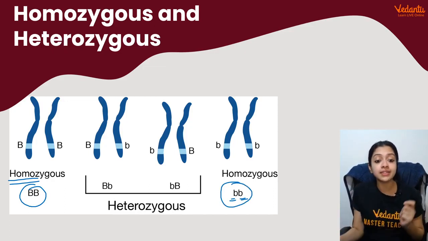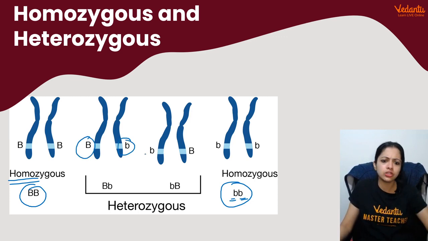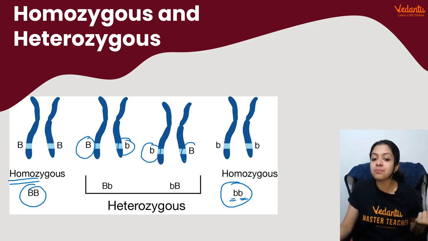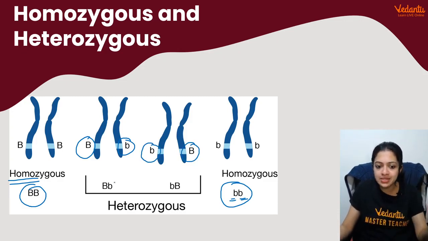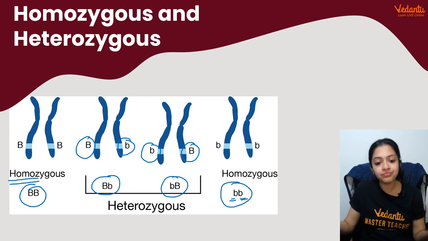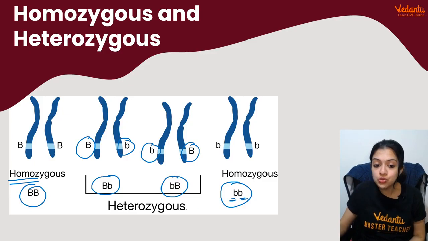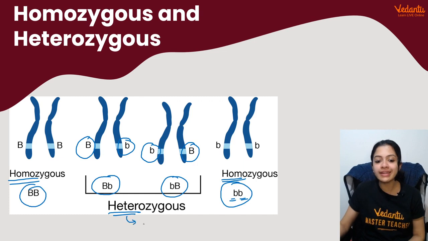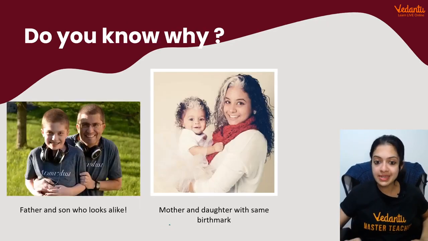What if I inherit a brown eye allele from my mom and a blue eye allele from my dad? Or the opposite, blue eye allele from my mom and brown eye allele from my dad. This would mean my genotype would be different, one capital B and one small b. So both of these conditions, capital B, small b, or small b, capital B, pretty much mean the same. That would be a heterozygous condition. Hetero would mean different and homo would mean similar. So these are some very, very important basics that we need to know.